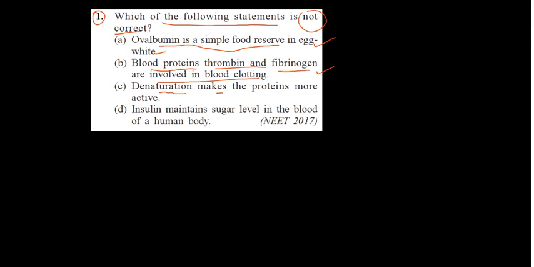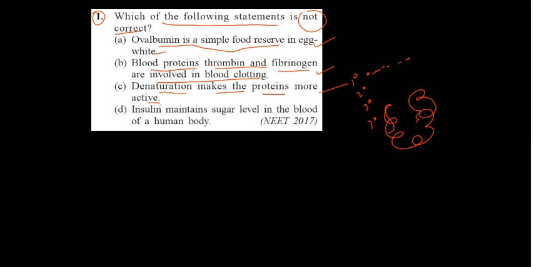Denaturation takes place, proteins more active. Denaturation means, see, in the protein we know that primary, secondary, tertiary and quaternary structures are there. In denaturation, the foldings will be damaged. In the primary structure only a sequence will be there, and that sequence doesn't have any functioning.